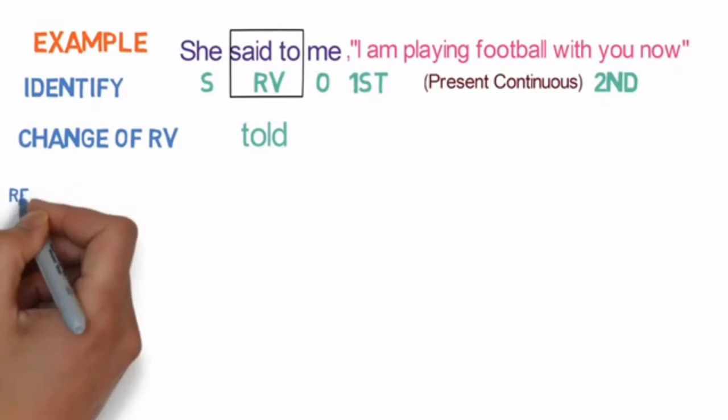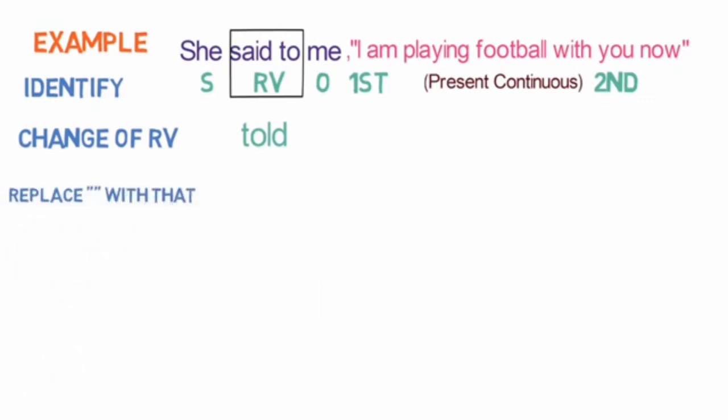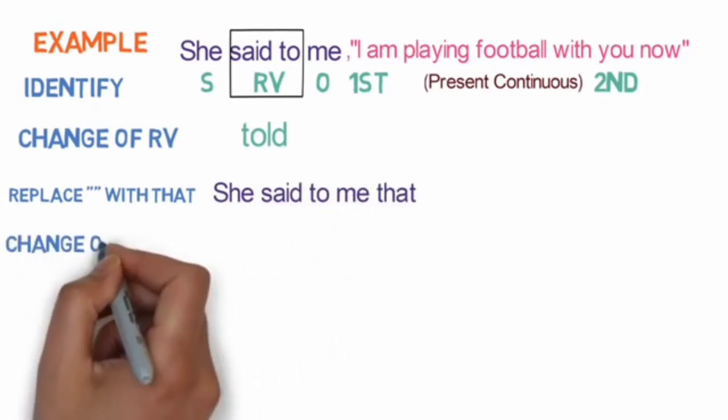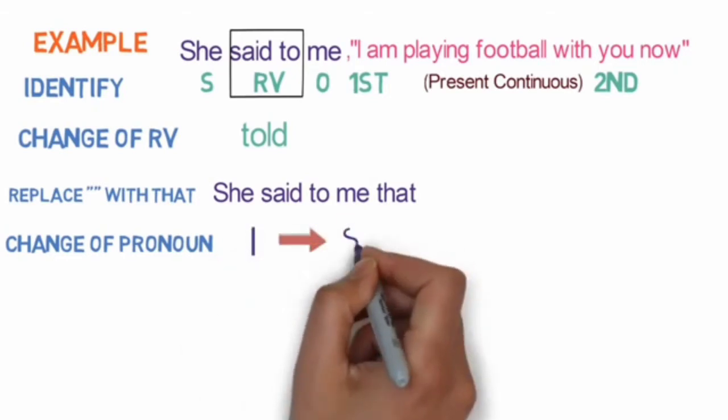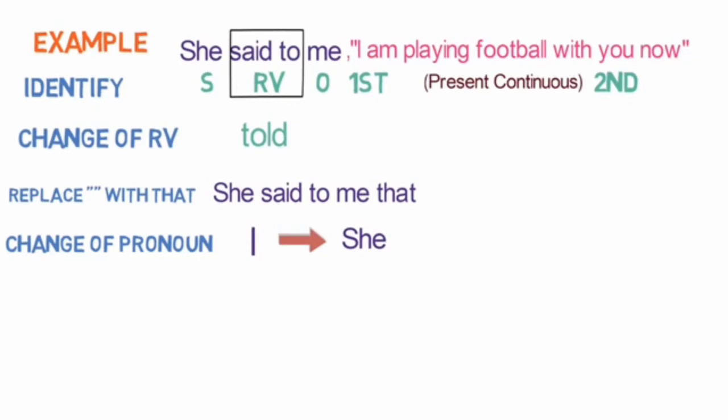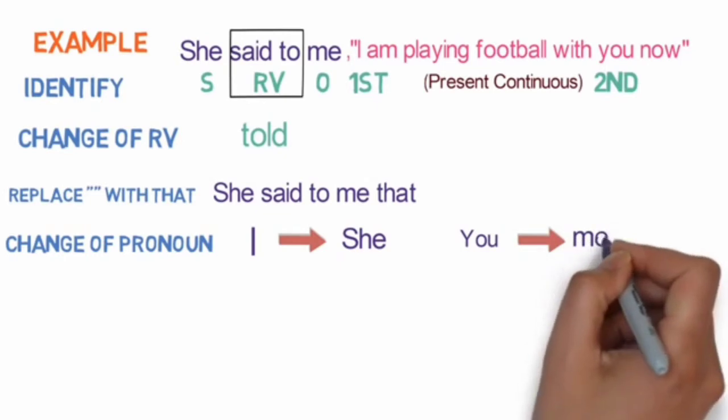Third step is to replace inverted comma with that. So the sentence will become like this. She said to me that. Fourth step is change of pronoun. Here, I is first person, subject is she, so I will change to she. And you is the second person and object is me, so you will be converted to me.